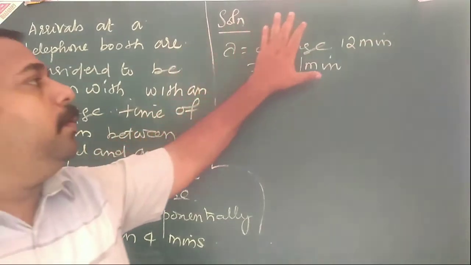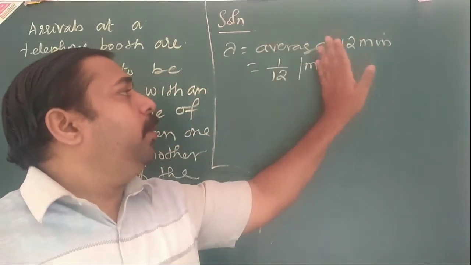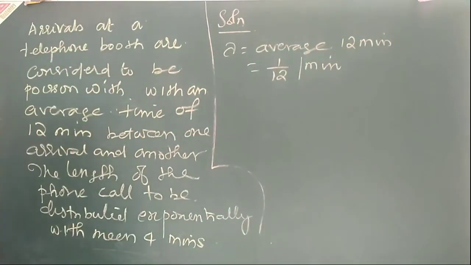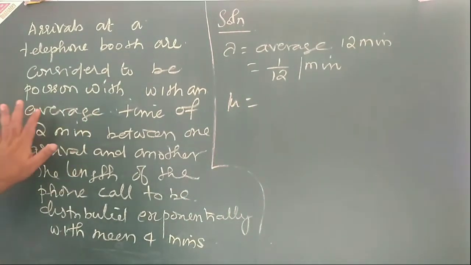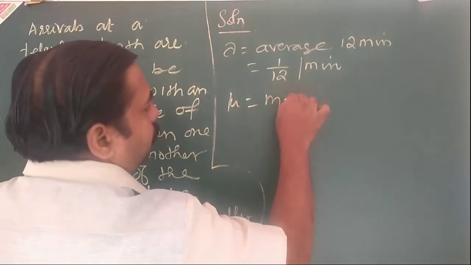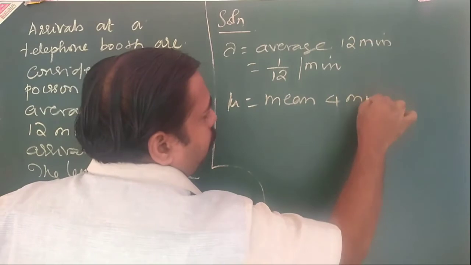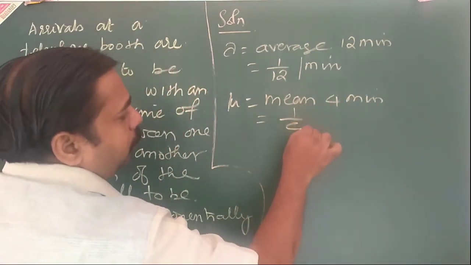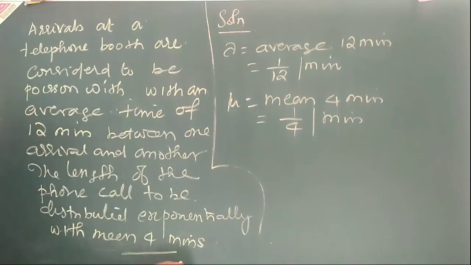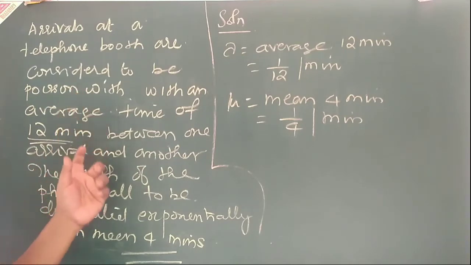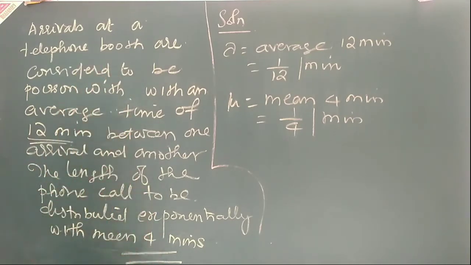So next, mu is equal to 1 by 4 per minute. Here no per hour or per minute, here also no per hour per minute. So 1 by 12. Okay.